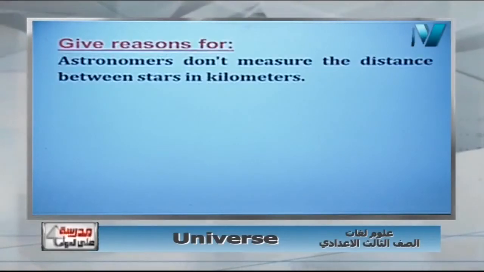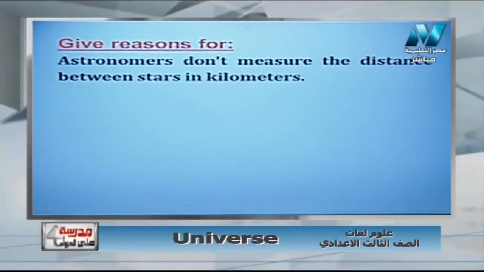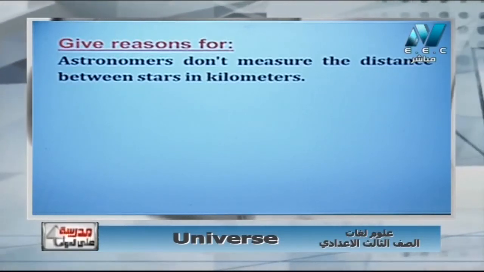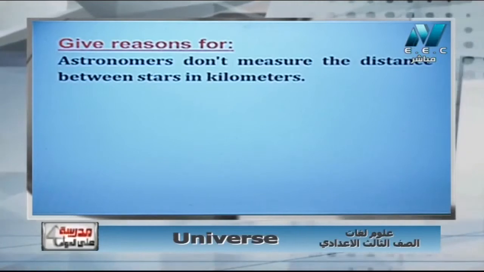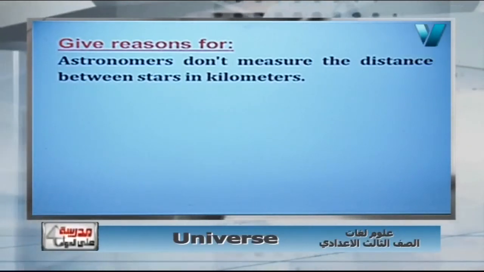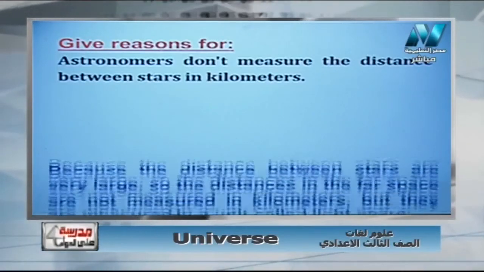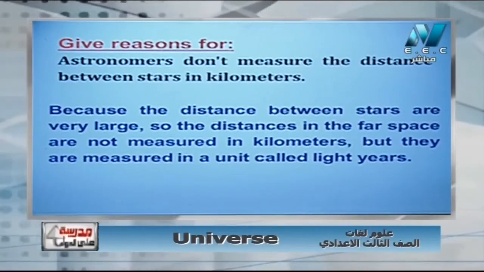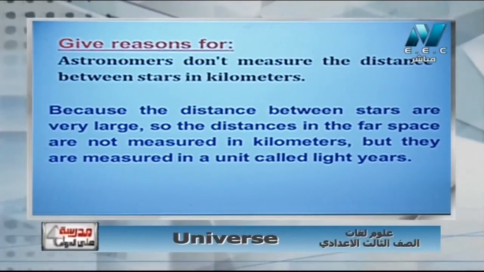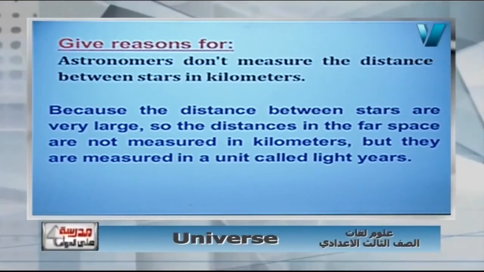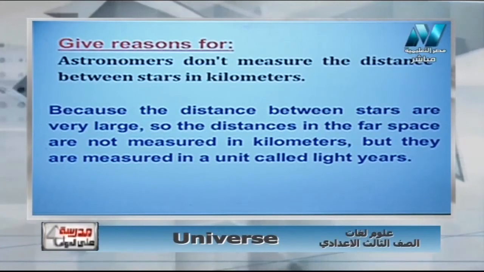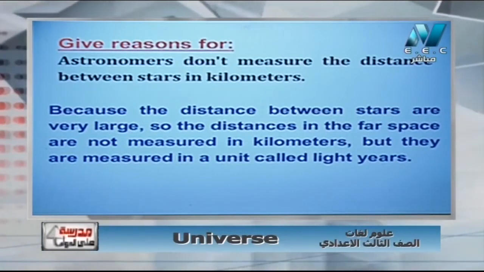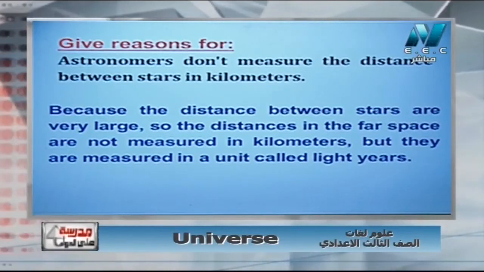Now give reason: astronomers don't measure the distance between stars in kilometers. Why? Because the distances between stars are very large, so distances in far space are not measured in kilometers, but in a unit called the light year. The reason we have the light year is that the distance is very huge.